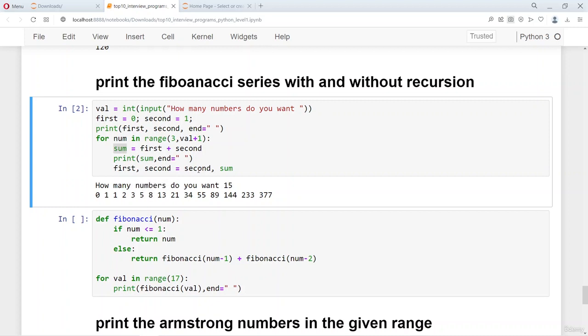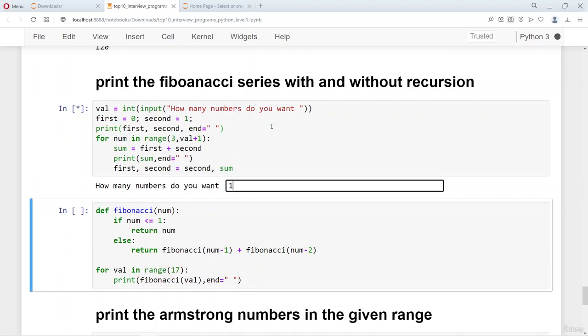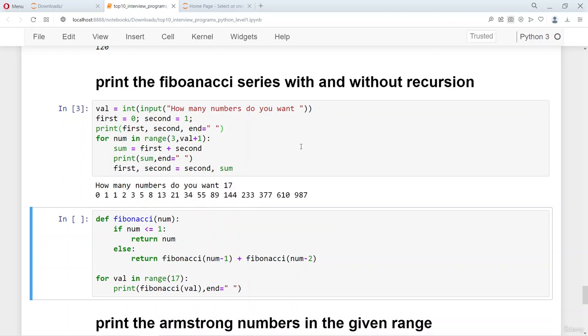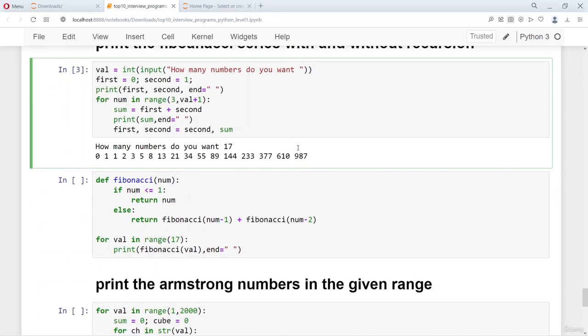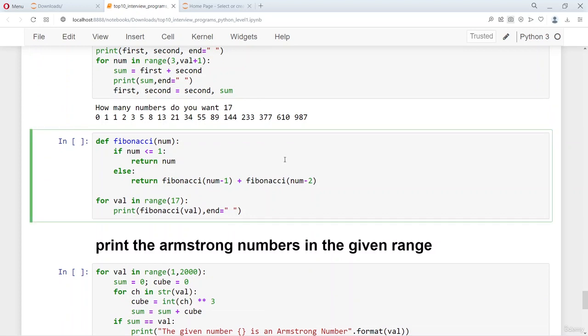So which is what we are doing here in a single line. First becomes second and the second becomes sum. So the window of first and second moves on as you calculate successive Fibonacci numbers. So this is a very simple way of calculating the Fibonacci numbers iteratively. Now the same thing can be done a little more logically and a little more clearly using recursion.